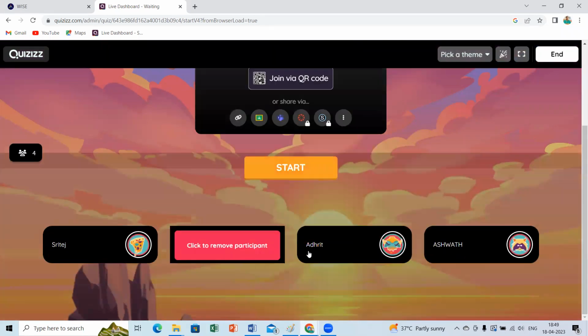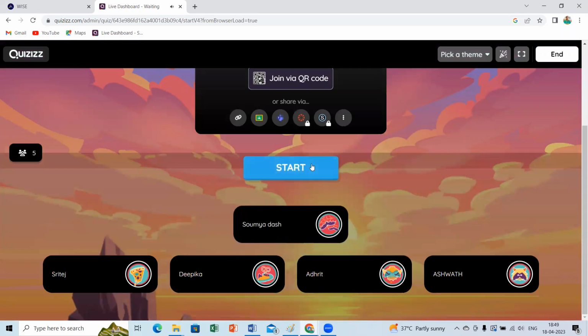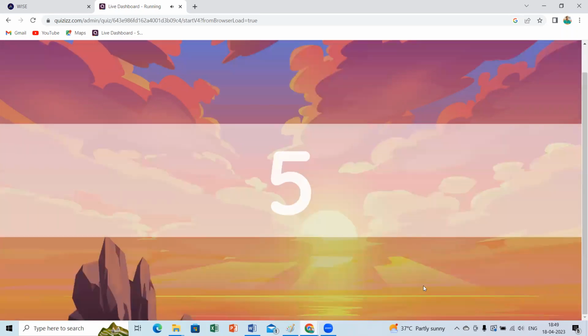I think Sritej, Deepika, Adrit, Ashwath, who else, Soumya? Right. All the best, all of you children. You can start and complete the game and leave.